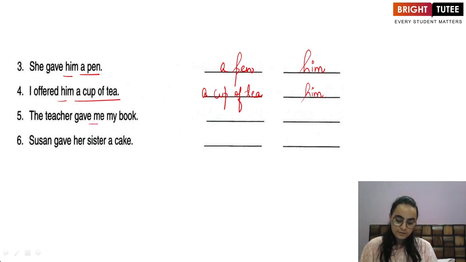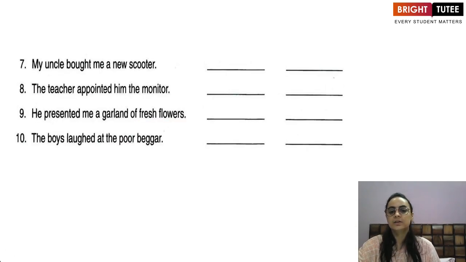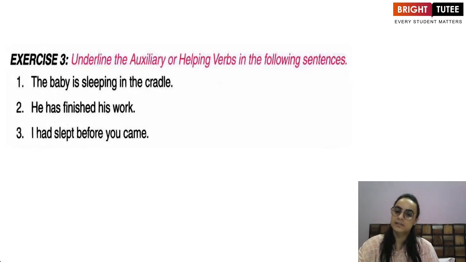The teacher gave me my book. What is the name given here? My book. So this is the direct object. And who received the book? Me. So that is an indirect object. Alright, like this we can do the rest of the sentences as well.